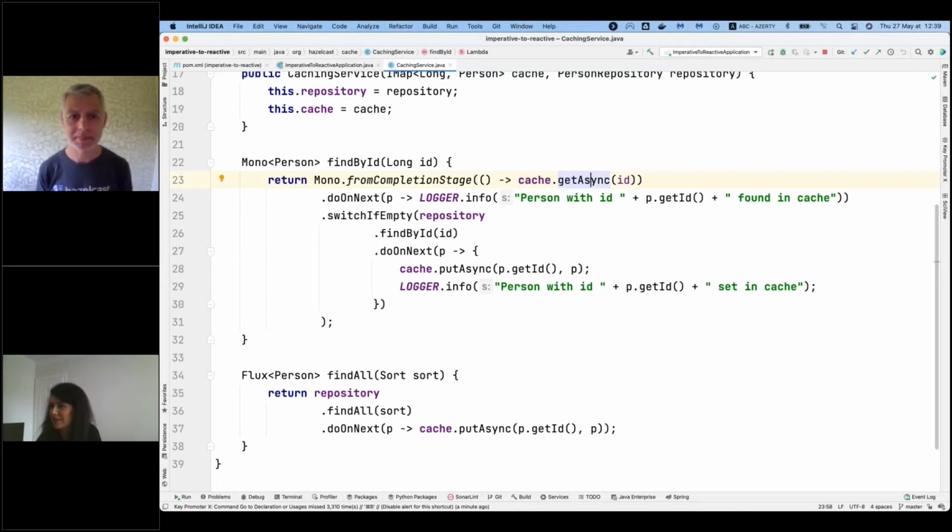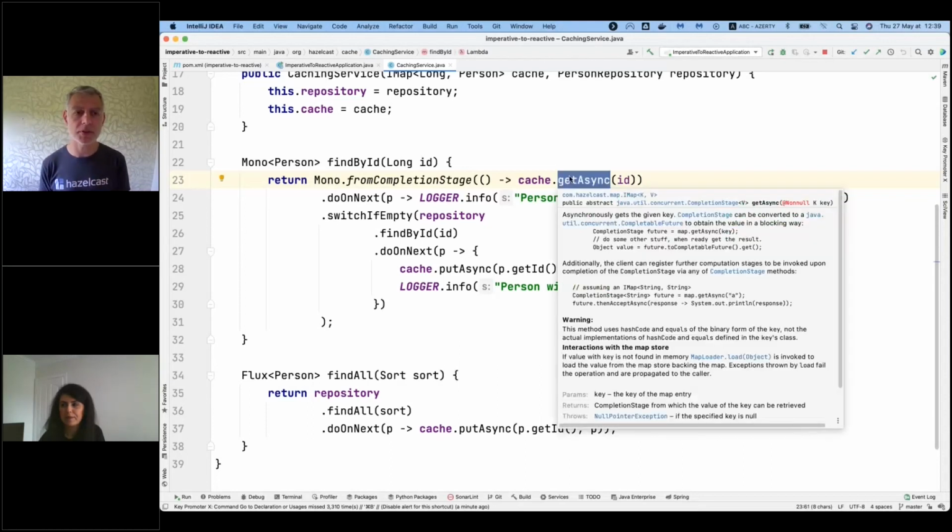Does Hazelcast support Reactor or any other reactive library as well? So we don't offer a reactive API, Reactor or whatever, but as you can see, it's quite easy because we start from the building blocks. We start from completion stage, for example.